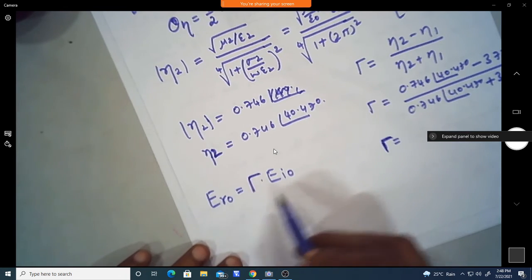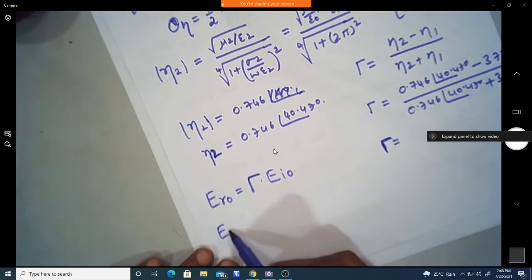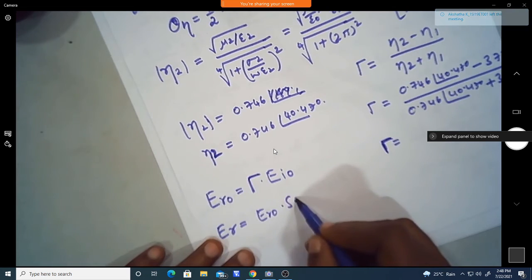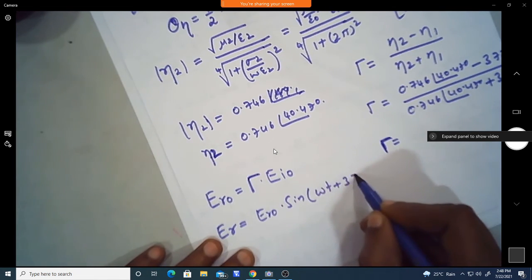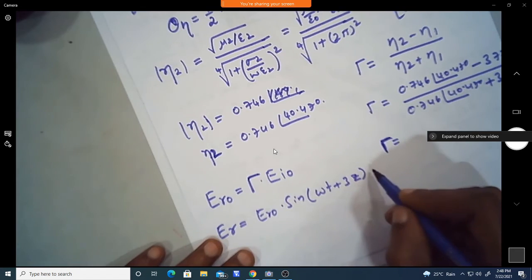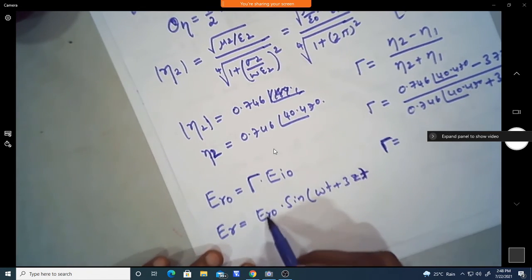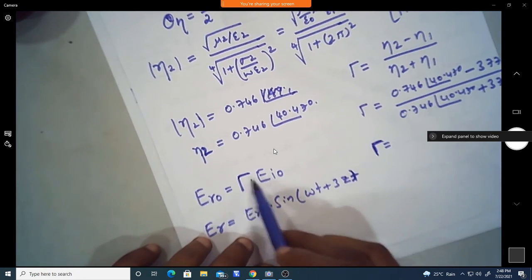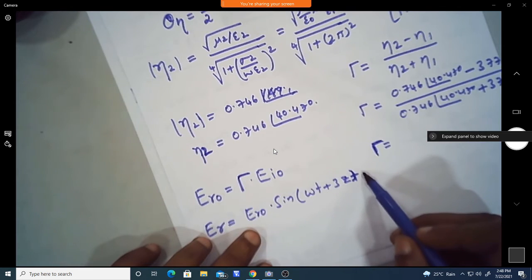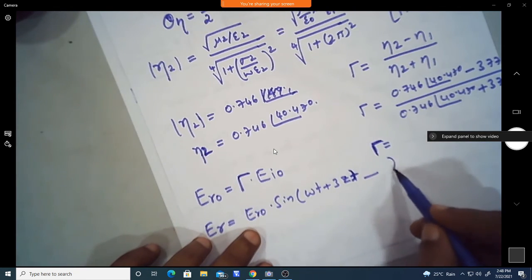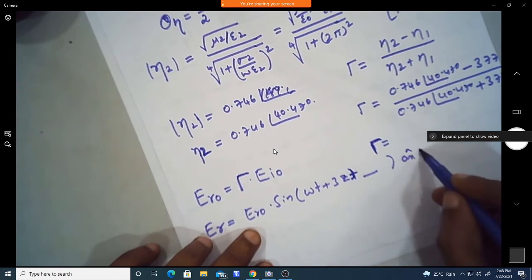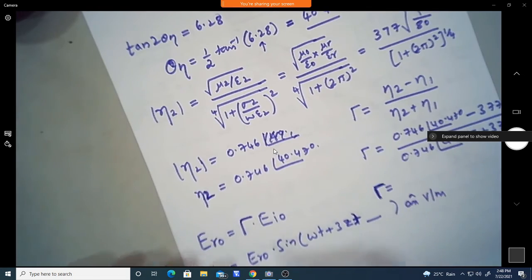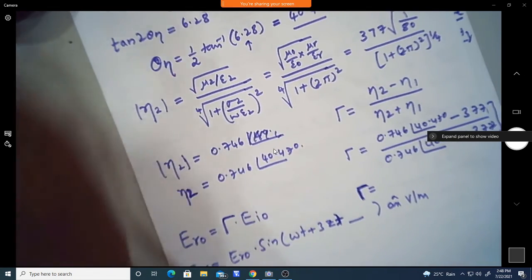Then we can write ER, the reflected wave, which is nothing but ER naught into sine of omega t plus beta z, plus the angle, because ER naught will also have an angle. Whatever gamma we get, that angle we need to add here. So that gives the reflected voltage. That's why we first need to find the reflection coefficient. So what is the value of the reflection coefficient?